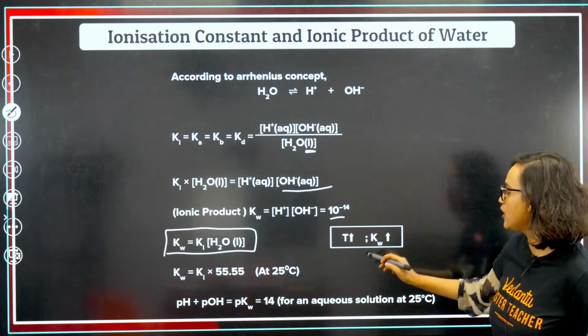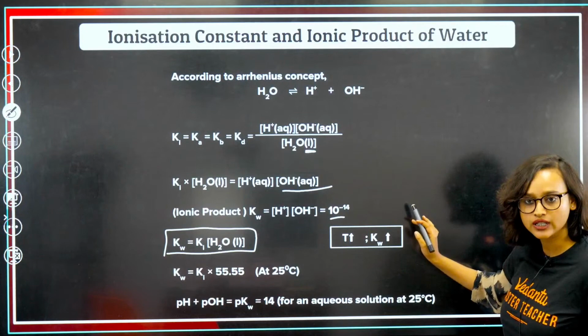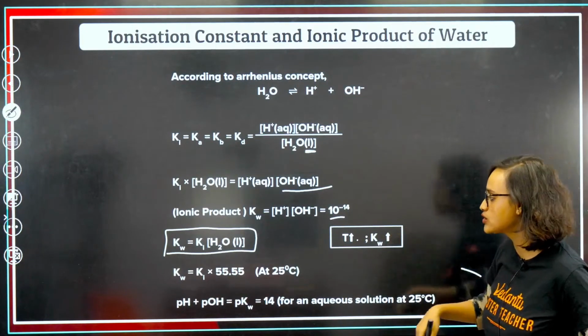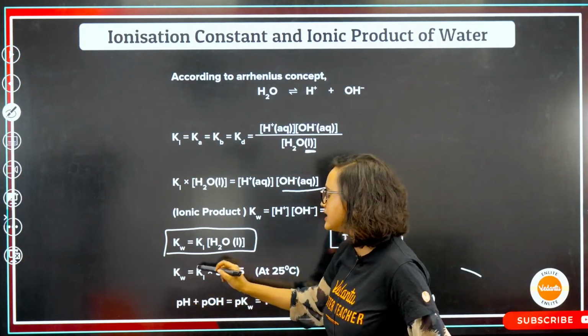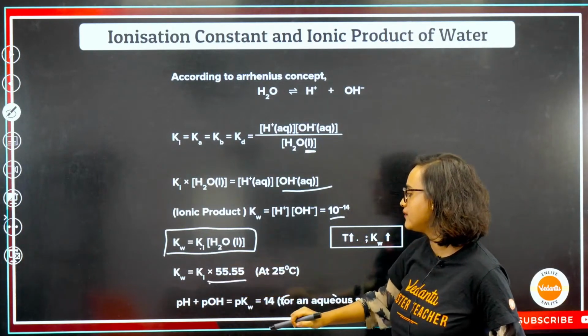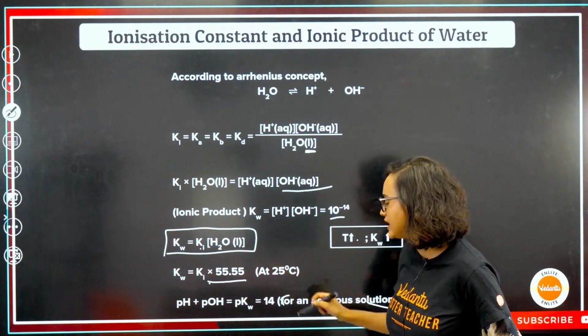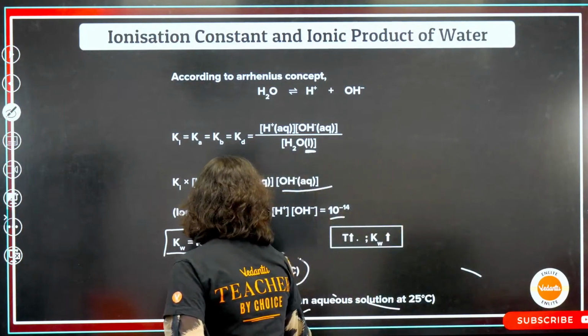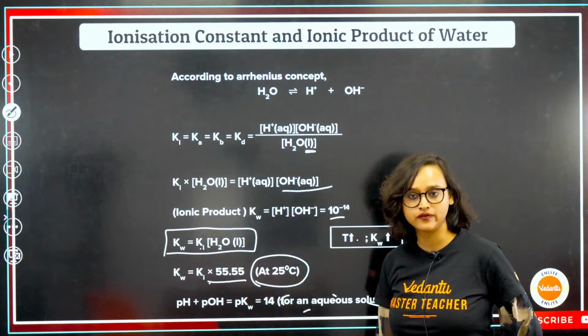Now if temperature increases, Kw also increases. So Kw is equal to Ki into 55.55 at 25 degrees Celsius. If it is 25 degrees Celsius, then it will be 55.55.